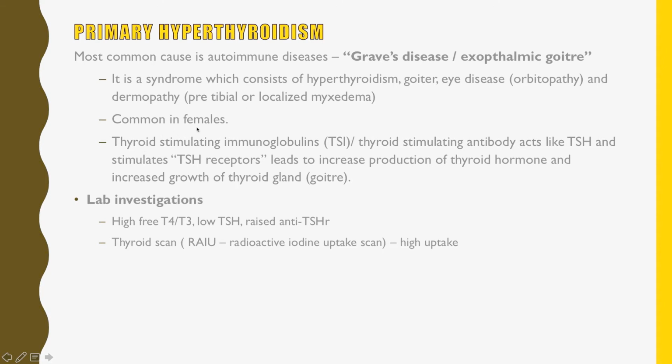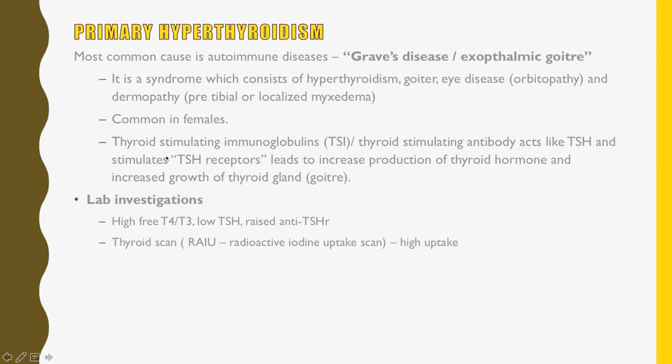Common in females, thyroid stimulating immunoglobulins, TSI, also called thyroid stimulating antibodies, are present in Graves' disease, and they act like thyroid stimulating hormone from the pituitary. Since they act like TSH, they stimulate the TSH receptors in the thyroid gland to produce more thyroid hormone. Also, they lead to growth of the thyroid gland, which is goiter.